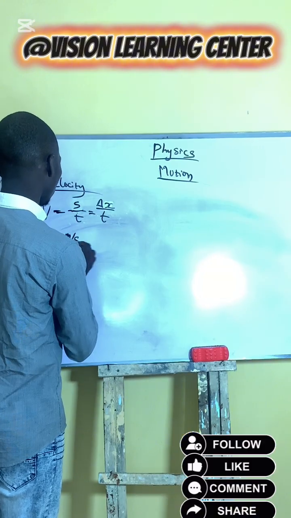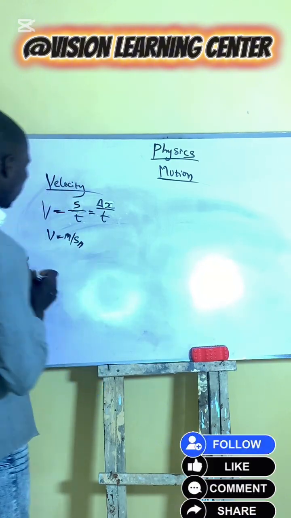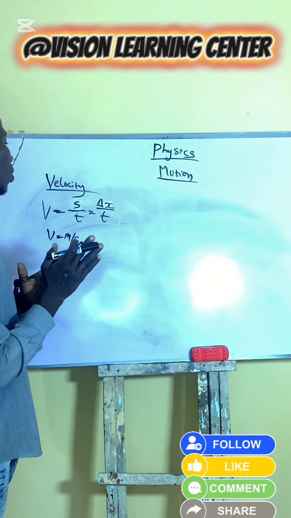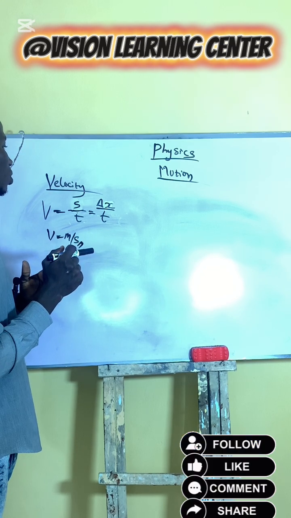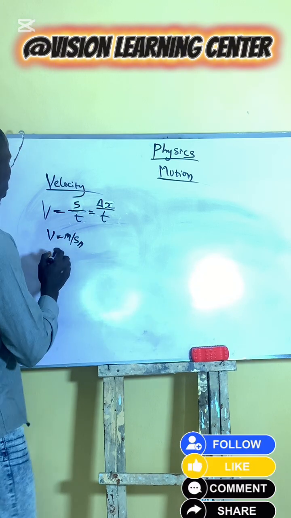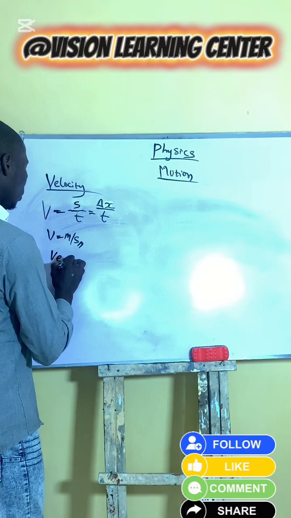And velocity is also a vector quantity because it has direction.